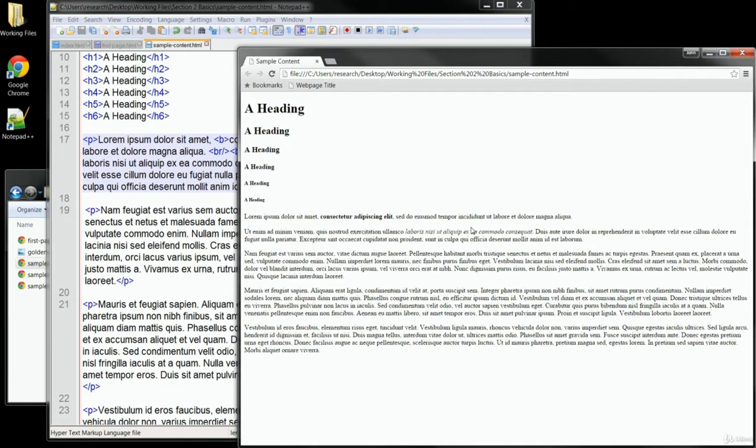We have phones and tablets, of course, but we also have screen readers and other ways to view it. We also know that search engines need to browse the content as well so that they can catalog what our page is about and make sure that it appears in the search results when viewers are looking for it. HTML5 was created to make all these things easier by using the tag not just to set the style of the text and other content, but also to set the meaning of it as well. In this example, we use the strong tag to indicate that the words are more important than the surrounding text, whereas the B tag is simply just setting the way it looks.